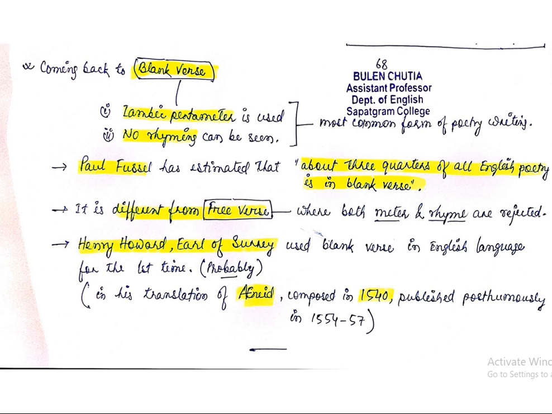Then you will have to write that it was the Earl of Surrey. The name of the Earl of Surrey was Henry Howard, and the work was the translation of the Aeneid, composed in 1540. So these are the important things related to blank verse.